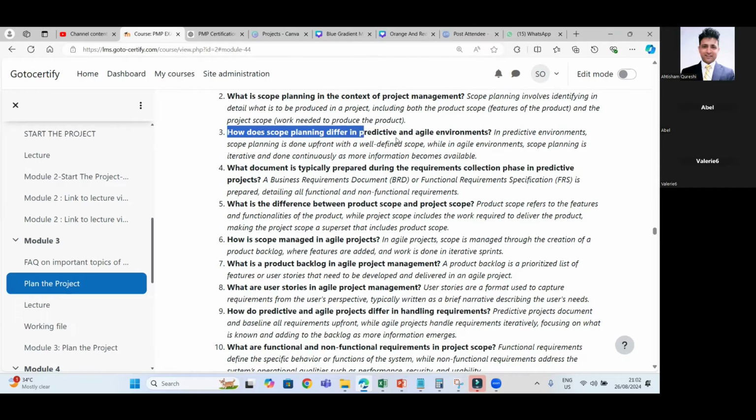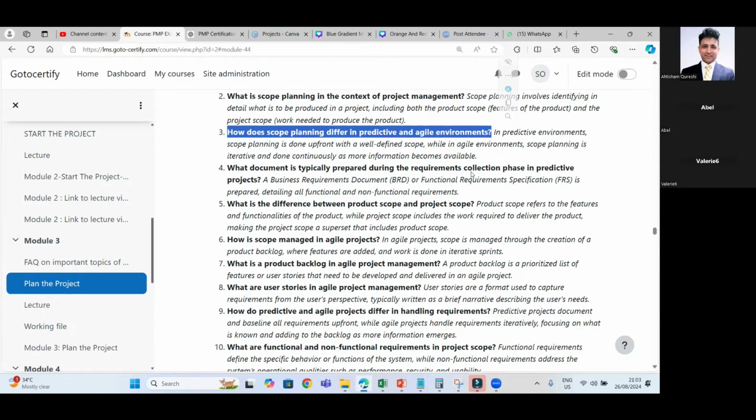Okay. Then we know how planning differs in predictive and agile. In predictive, we do the upfront planning. Upfront planning means we know the scope. Now we will use our planning muscles and identify how much time is needed, how much cost is needed, and which resources will do the work.